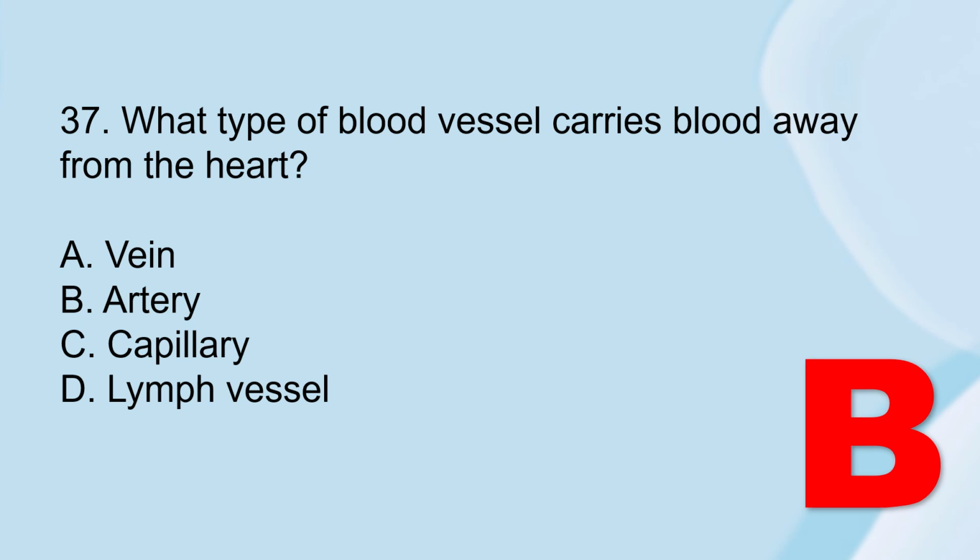Okay, the correct answer is artery. So artery carries oxygenated blood away from the heart. For letter A, the veins bring the blood back into the heart. And for capillaries, this connects arteries and veins. And for lymph vessels, this is part of the lymphatic system. So letter B is the best answer.